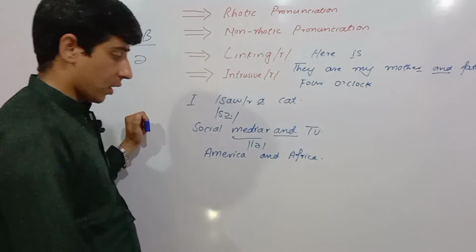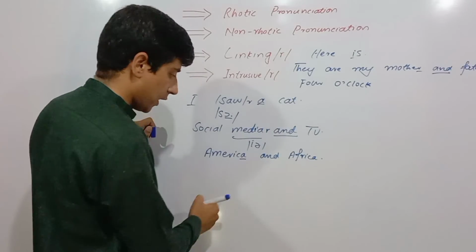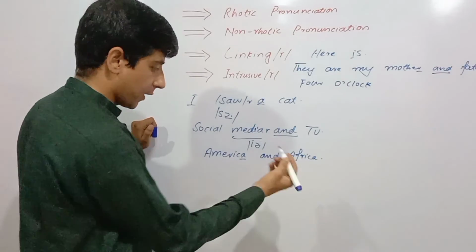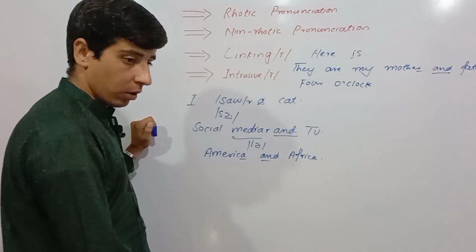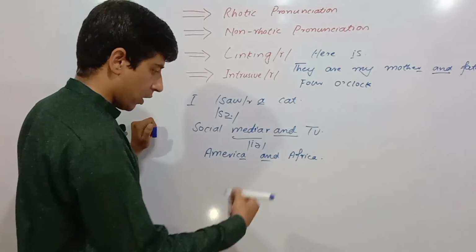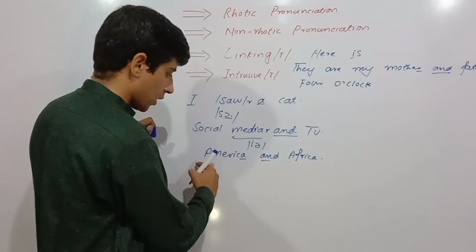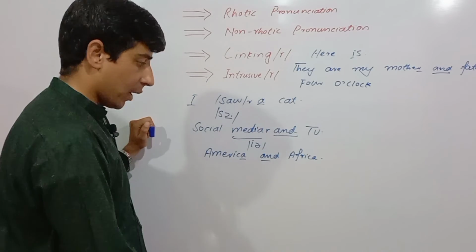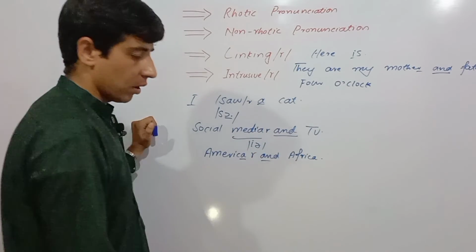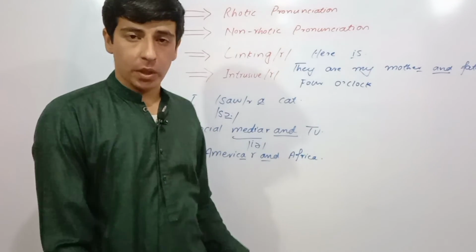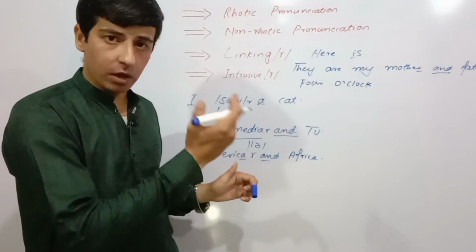One word ends with a vowel sound, and the next word starts with another vowel sound. They can pronounce this phrase like this: America-R and Africa. So there's no R. They're adding an R.